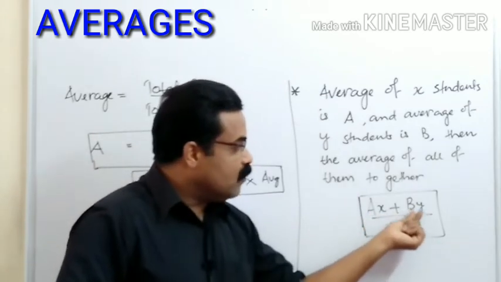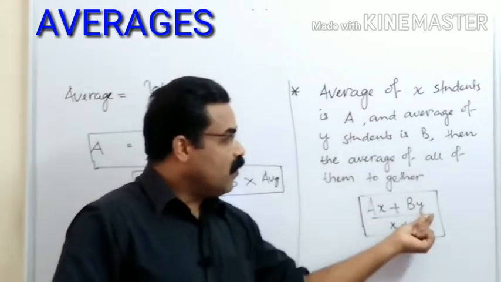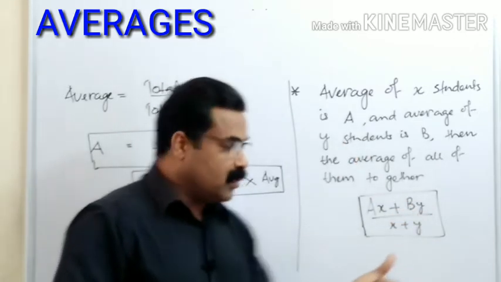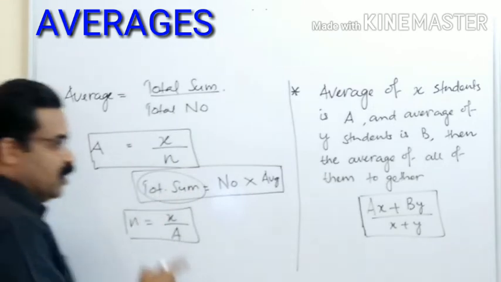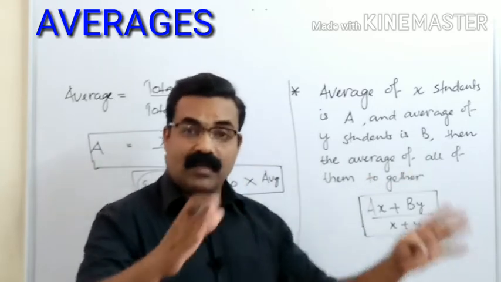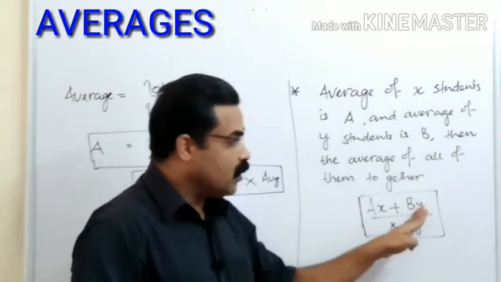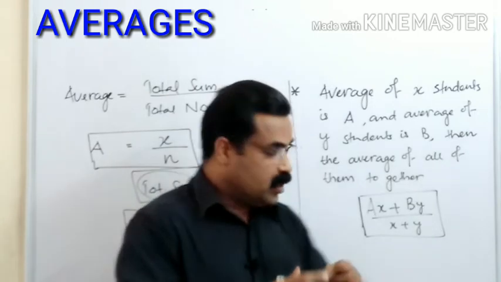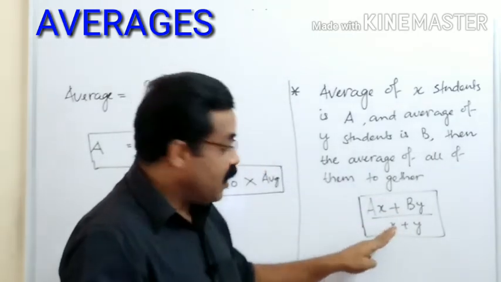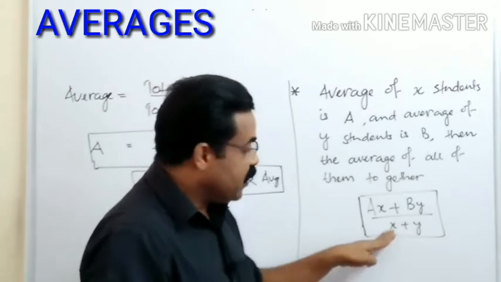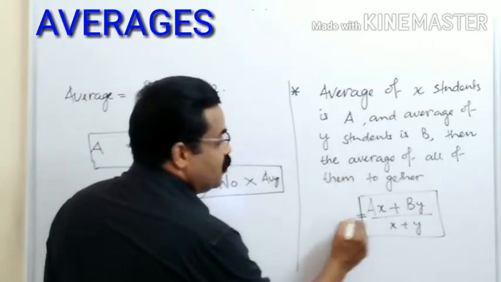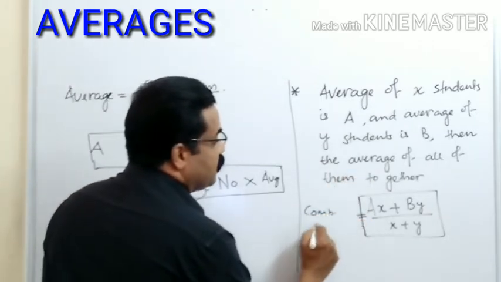Here b is the average of the second group, and y is the total number of students in the second group. So by is average into number, again a total sum. So ax is a total sum, by is a total sum. When you add them, the first group and the second group together, you get the total sum of the full group in the numerator. And the number of students put together, x group and y group, gives x + y in the denominator. So this will be the combined average.